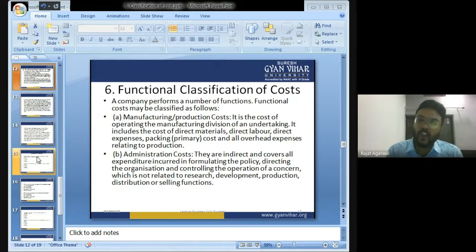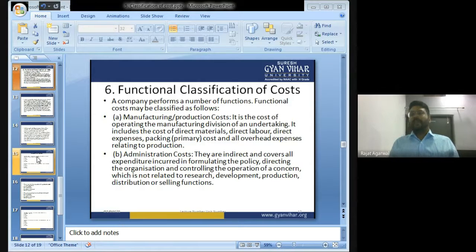So it is the cost of operating the manufacturing division of an undertaking. It includes the cost of direct material, direct labor, direct expenses, packaging, and all overhead expenses related to production. All the expenses which are related to production will be known as production cost.